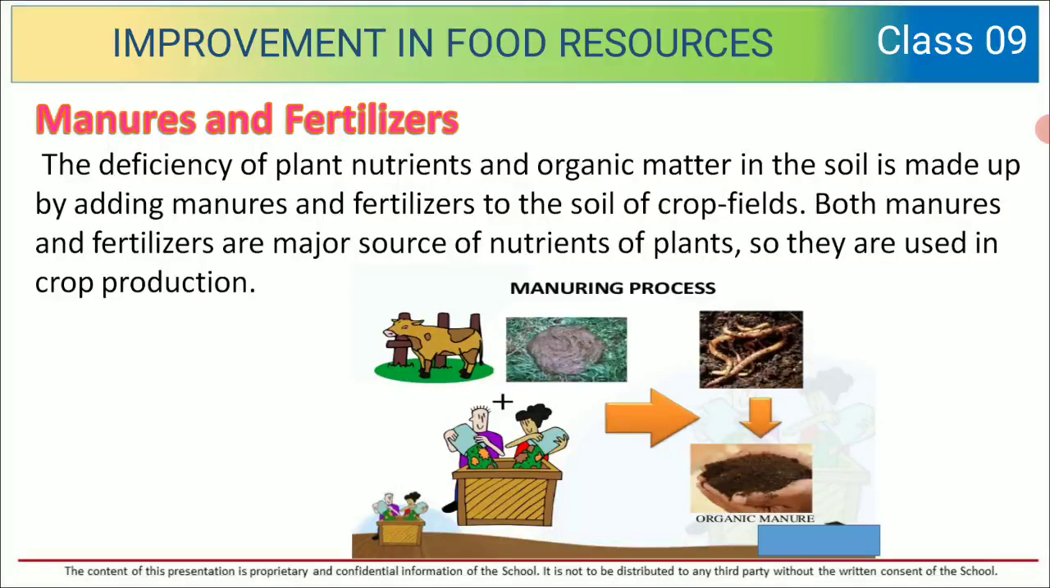So let us discuss manures and fertilizers. The deficiency of plant nutrients and organic matter in the soil is made up by adding manures and fertilizers to the soil. Both manures and fertilizers are major sources of nutrients for plants. So they are used in crop production.